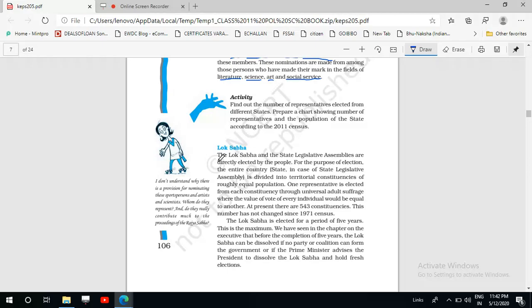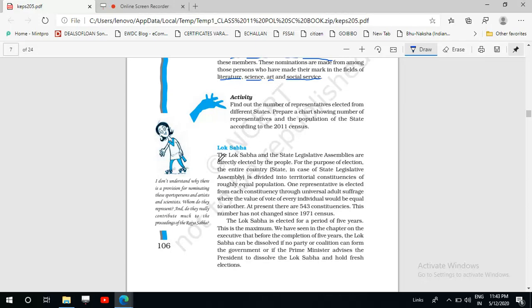Okay. So how are the members of the Lok Sabha elected? They are elected by the people on the basis of universal adult suffrage, where the value of the vote of every individual is equal to another. One person, one vote, one value. Every adult citizen has a right to vote, and the value of the vote is the same.